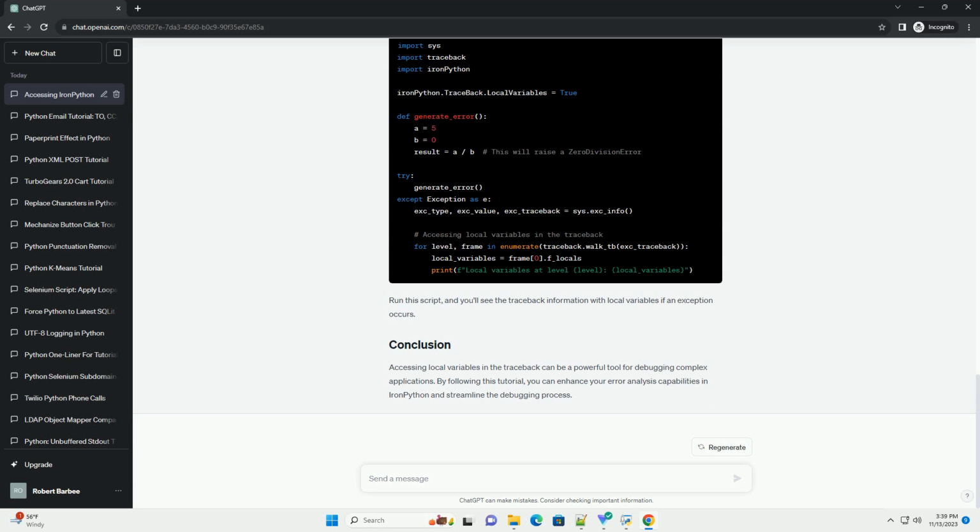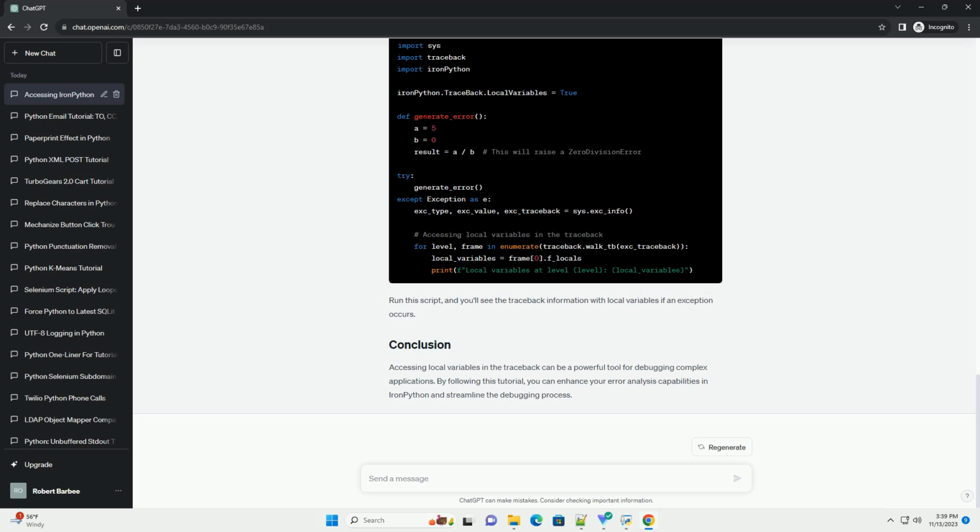Wrap the code that might raise an exception within a try-except block. In the except block, use the sys.exc_info function to get the exception information, including the traceback. The local variables can be accessed using the tb.tb_frame.f_locals attribute. Execute your script. If an exception is raised, the traceback information, including local variables, will be printed to the console.